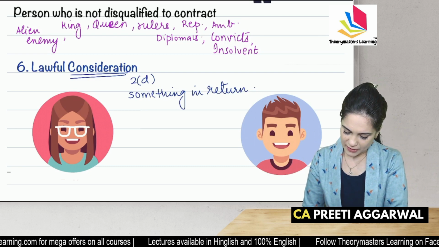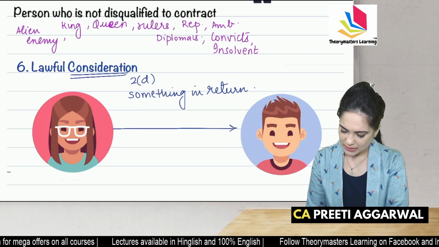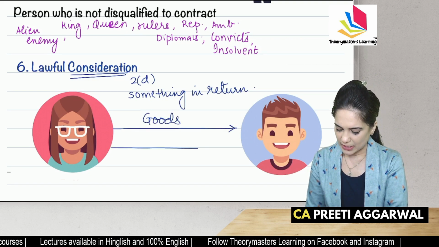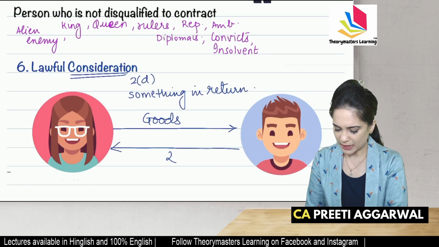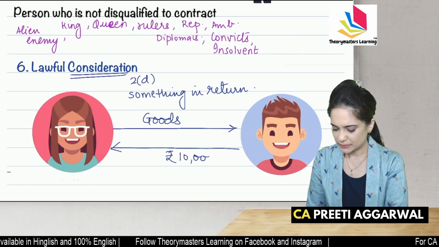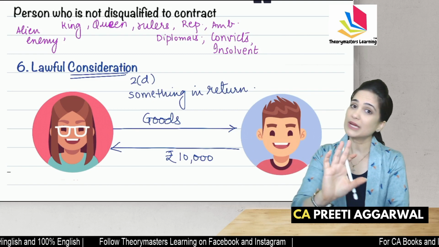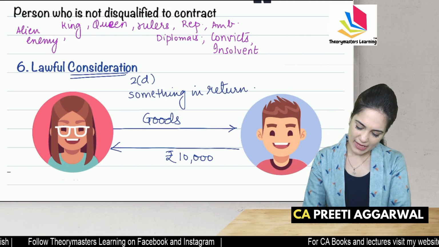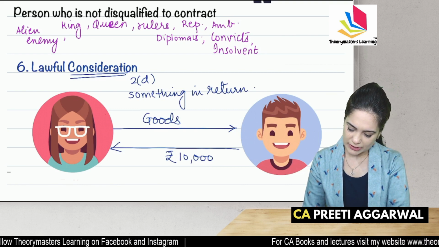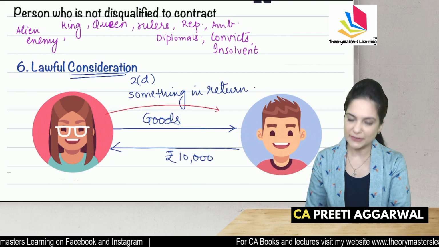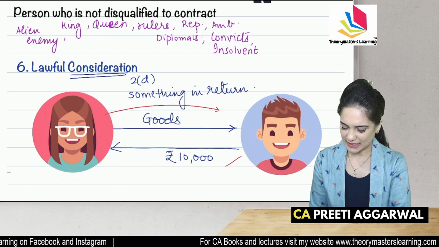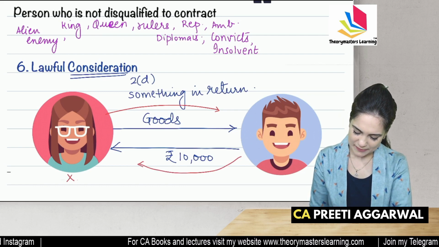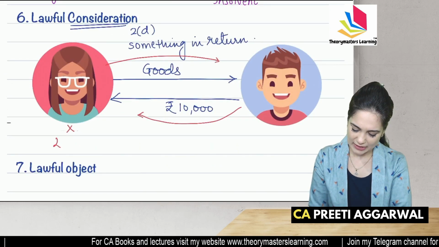Now, what is consideration? X promises to deliver goods to Y and Y promises to pay money, let's say 10,000. Both are getting something in return. Let's say that X is giving goods. What is she getting in return? 10,000. So what is the consideration for X? 10,000.